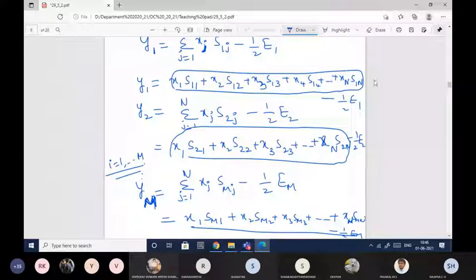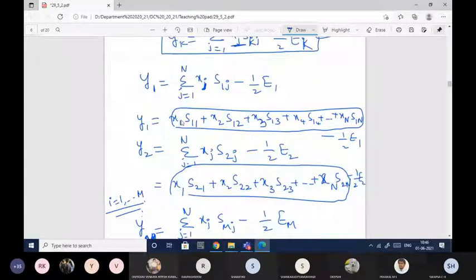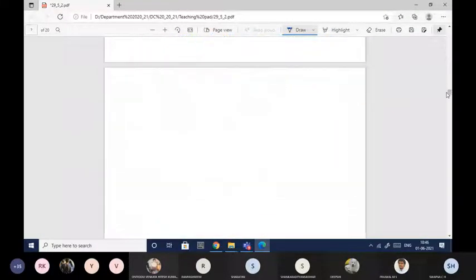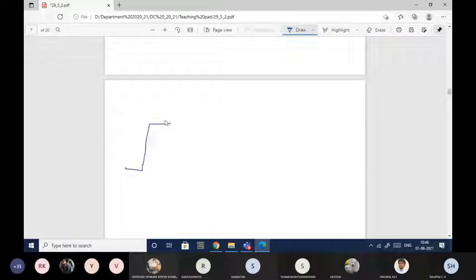Okay, and here if you observe, I need to take x1, x2, x3, x4 like that, and that should get multiplied with s11, s12, s13, so on like that. So for that reason I should have the multiplier. When you are drawing the maximum likelihood function, this is my x. X will contain all the values from x1, x2, so on, until xn only. So that should be given to the multiplier.